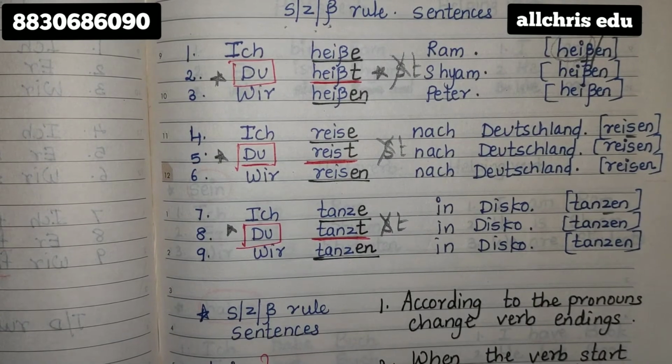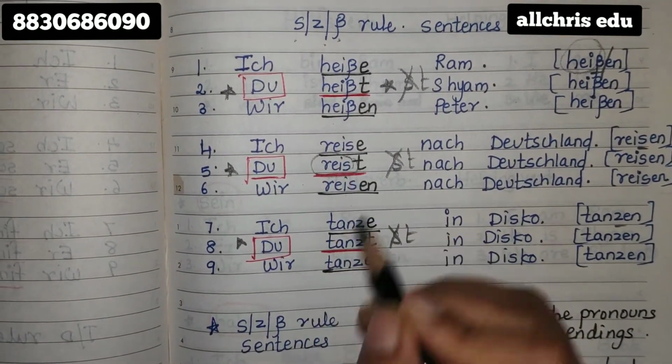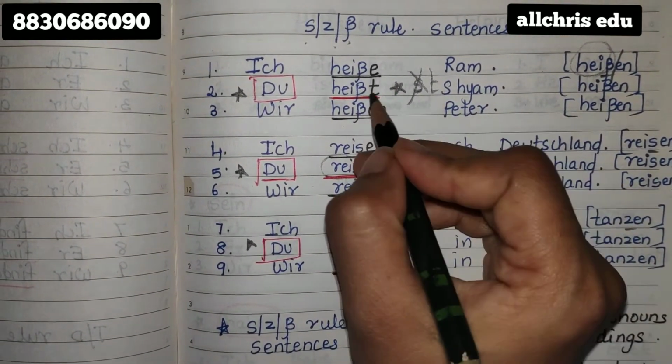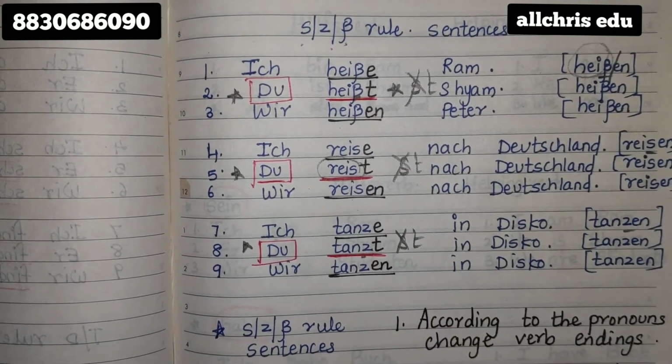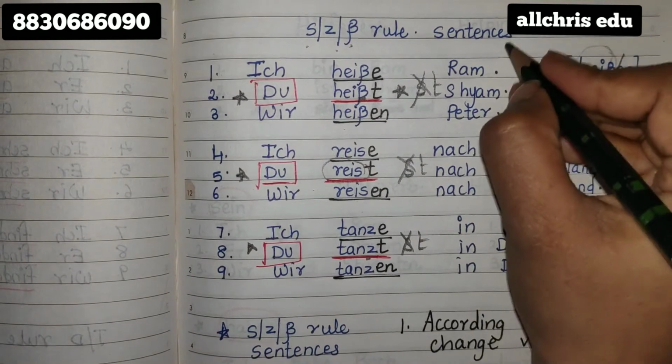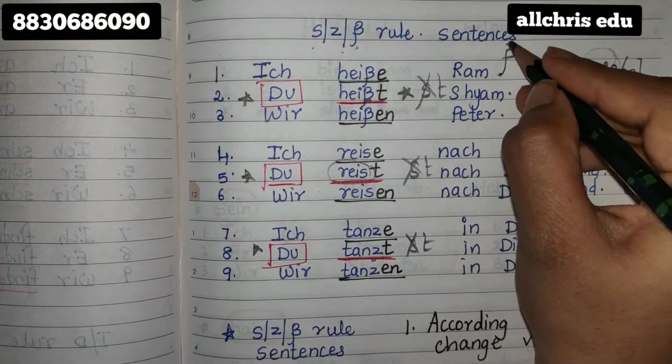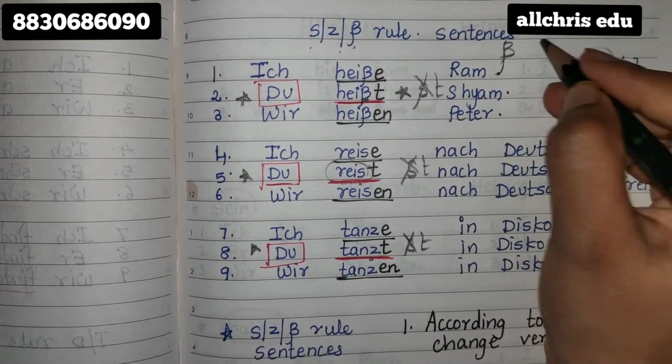Why don't you put s? Because, students, the stem already has an s. Why put double s? You will say, ma'am, in beta and in z there is no s, so why are we not putting it? Because this is called beta in normal language and SZ in German.